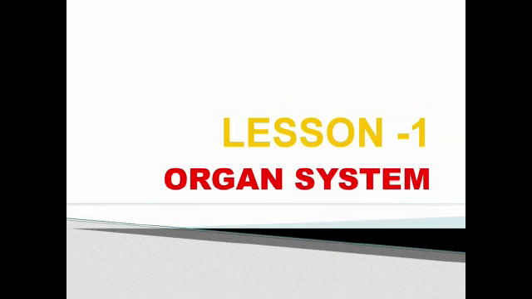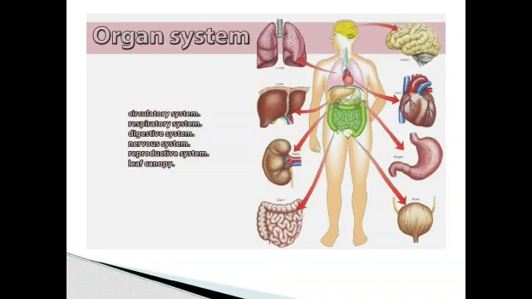Class 5 Science Lesson number 1: Organ Systems. Good morning students. Today we are going to learn about organ systems. What is an organ? An organ is made up of a group of tissues. Many organs work together to complete a process, which is called an organ system.